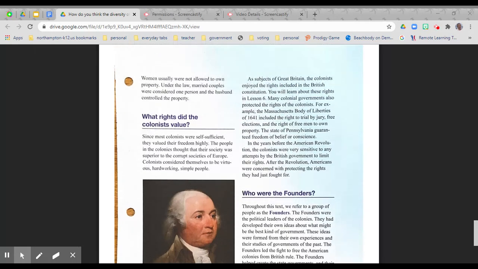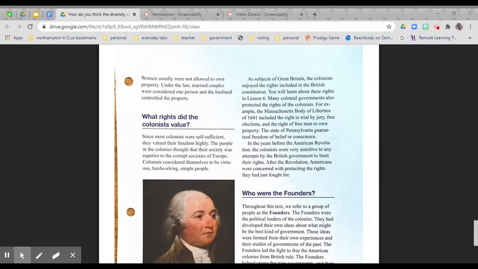What rights did the colonists value? Since most colonists were self-sufficient, they valued their freedom highly. The people in the colonies thought that their society was superior to the corrupt societies of Europe. Colonists considered themselves to be virtuous, hardworking, simple people. As subjects of Great Britain, the colonists enjoyed the rights included in the British Constitution.